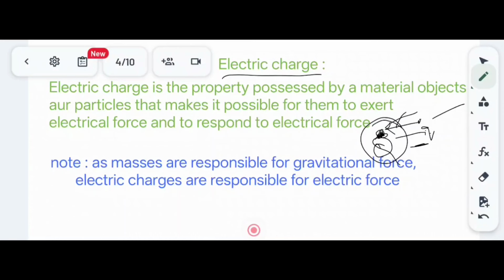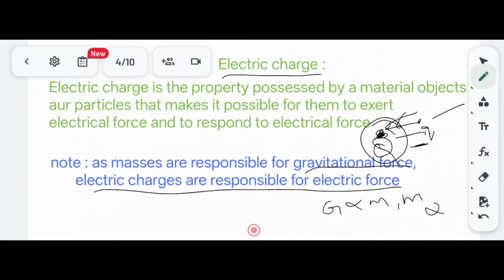Note: as masses are responsible for gravitational force, electric charges are responsible for electric force. In gravitational force there will be masses, so force is proportional to m1 m2, and the electrostatic force F is proportional to q1 and q2.